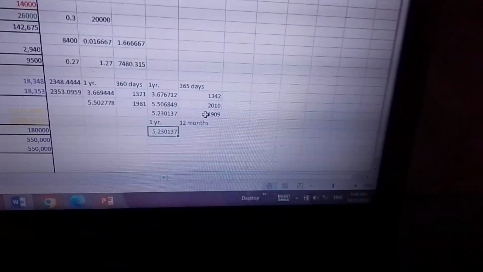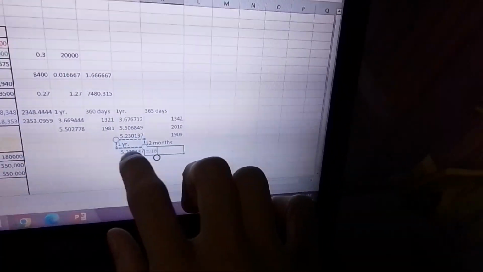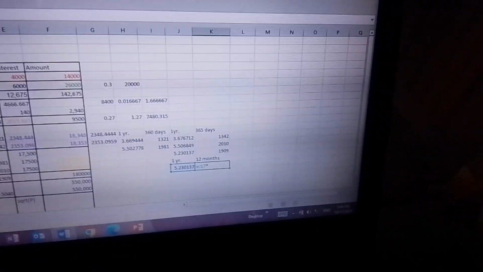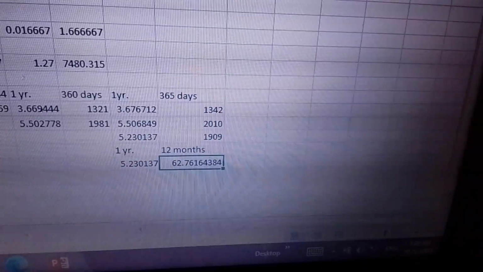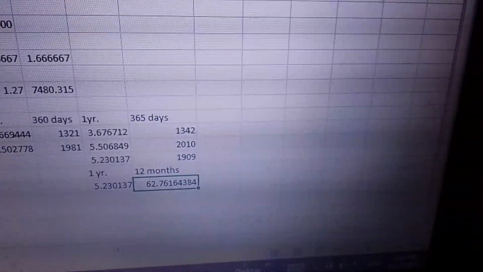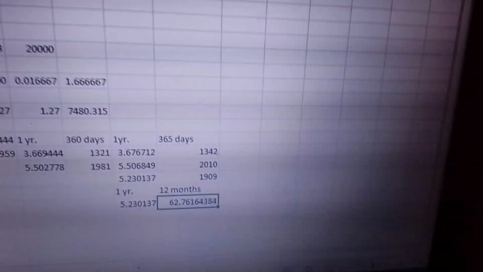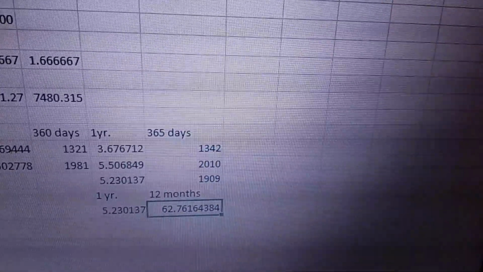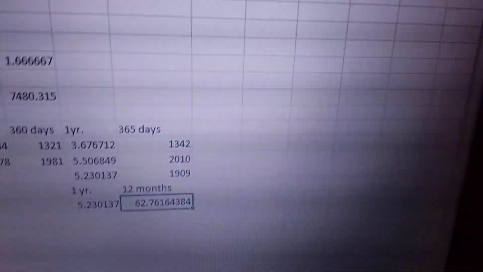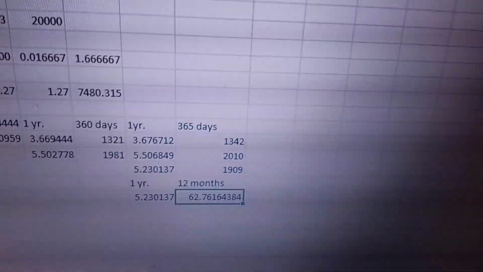So, ang gagawin na namin, remember the answer that we got here? 1,909 divided by 365. We should get 5.230137. We're gonna have to multiply that by 12. Clicking on the cell here, then push asterisk 12, and we're supposed to have 62.76164384 months. So therefore, that is our exact interest time. 62.76 months. Now, all we have to do is to solve for the answer.